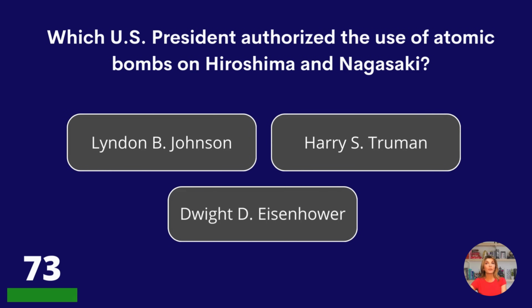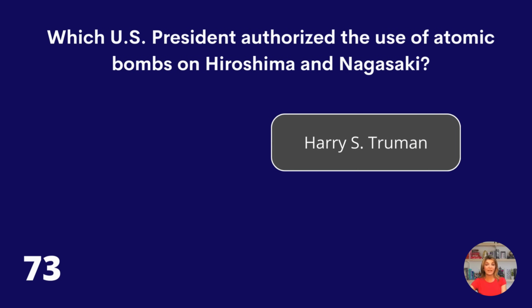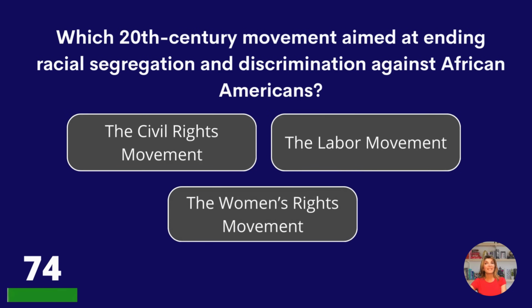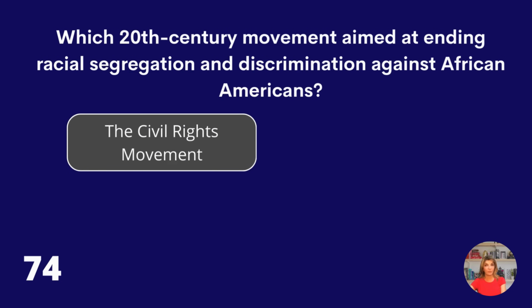Which U.S. president authorized the use of atomic bombs on Hiroshima and Nagasaki? Lyndon B. Johnson, Harry Truman, or Dwight D. Eisenhower? Harry S. Truman. Which 20th century movement aimed at ending racial segregation and discrimination against African Americans? The Civil Rights Movement, the Labor Movement, or the Women's Rights Movement? The Civil Rights Movement.